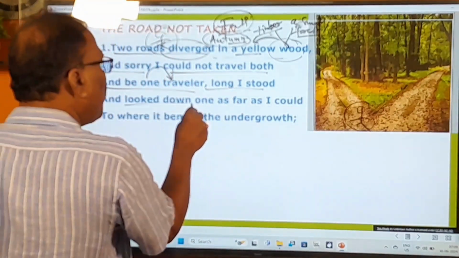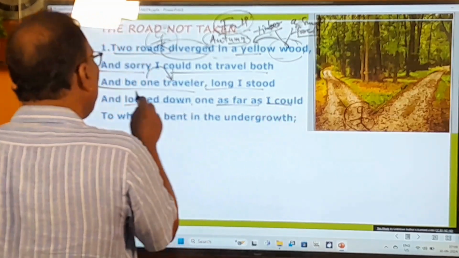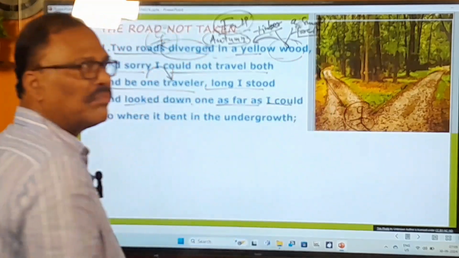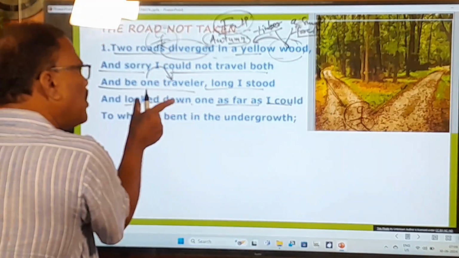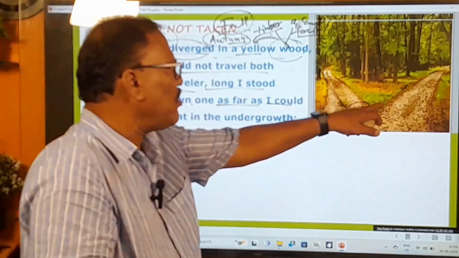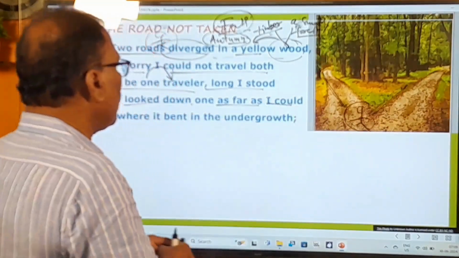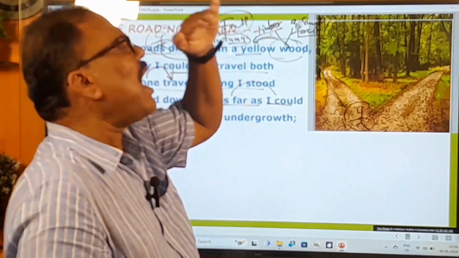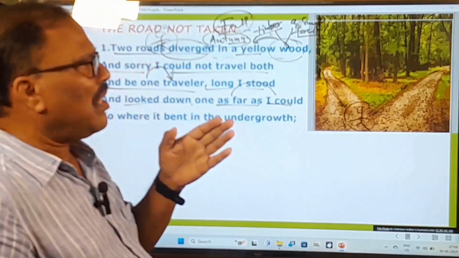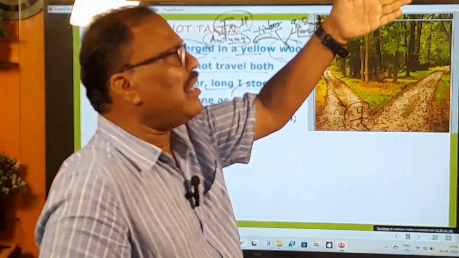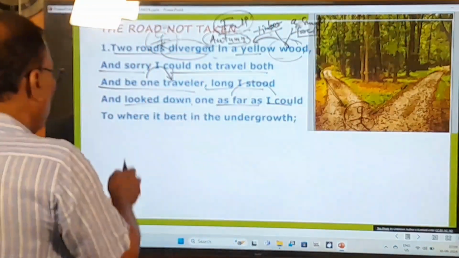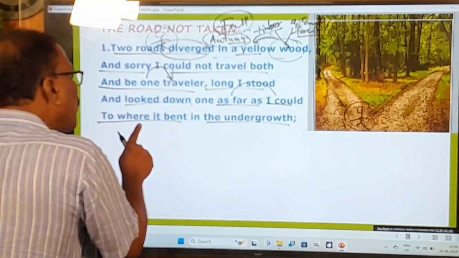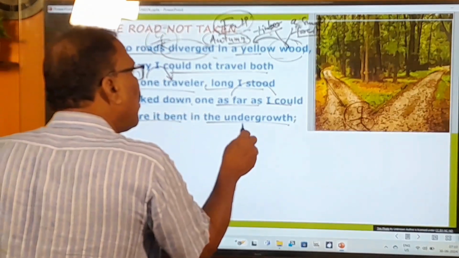And looked down one as far as I could. So he looked down one. That means, he watched one road. Looked down means watched one of the roads. There are two roads. He watched one of the roads as far as he could. Oh, the road went and went and went and went. And how long did it go? Here you see that to where it bent in the undergrowth. So until it took a curve towards the undergrowth.